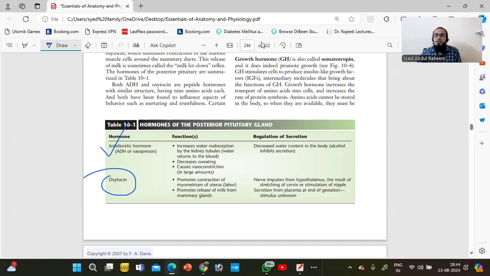After delivery, milk production happens when the baby touches the breast nipple, and then the secretion of milk happens. This is a very wonderful creation of God: whenever the baby needs milk, it is produced and given to the baby. So this is the function of the posterior pituitary gland.